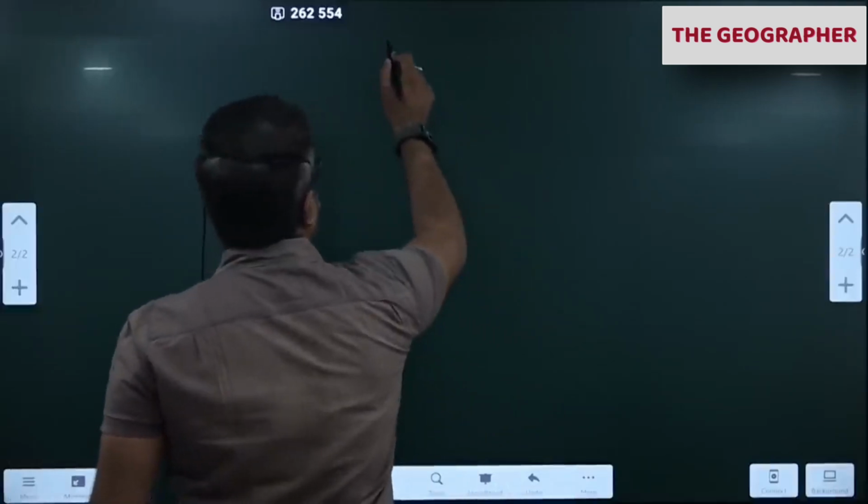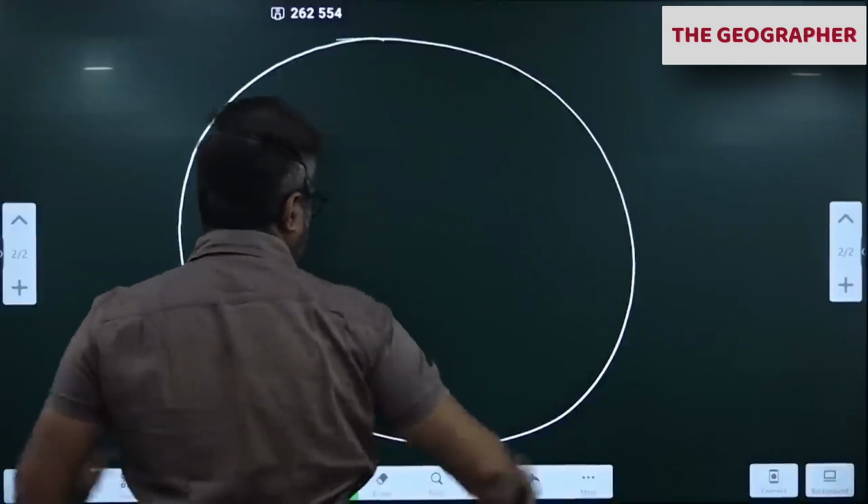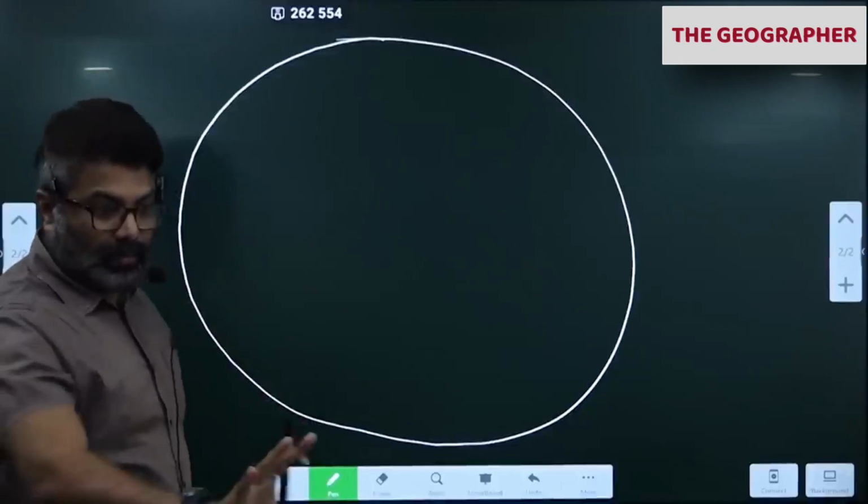All your eyes on the board. First you should know how much space you require. So I'm going to draw a big circle like this. Make sure you have space all around. So, one full page for this.